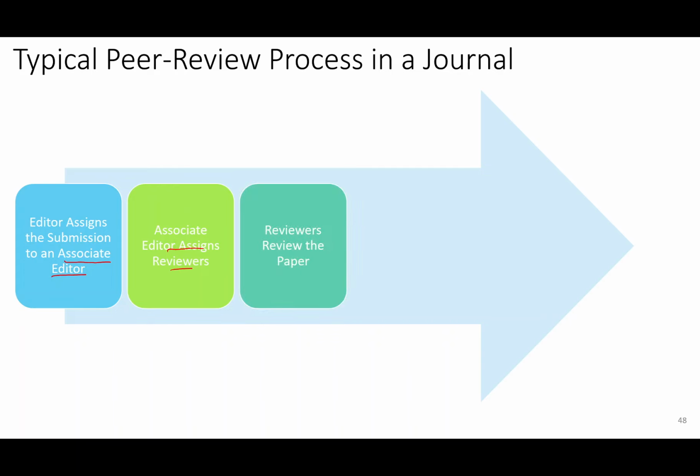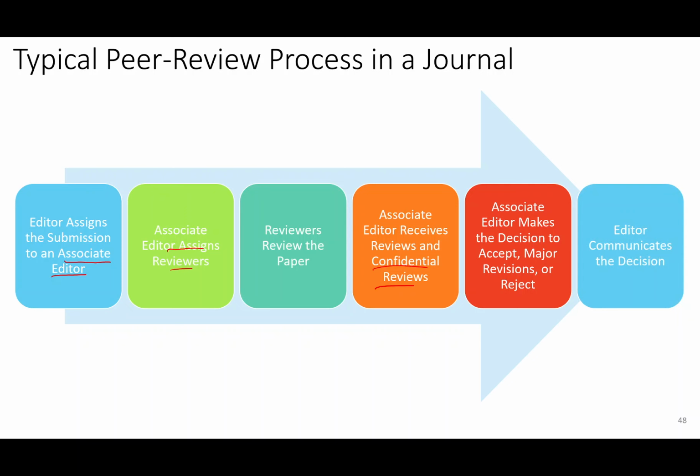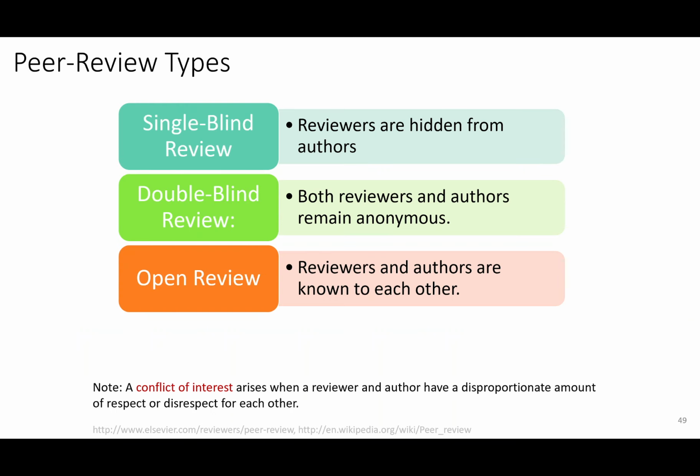The reviewers review the paper and then they submit their reviews to the associate editor, and there can be some confidential reviews also. Then the associate editor makes a decision, accept, major revision or reject, as we saw before, and communicates the decision to the editor, and the editor communicates the decision back to us. So there are several peer review types also.